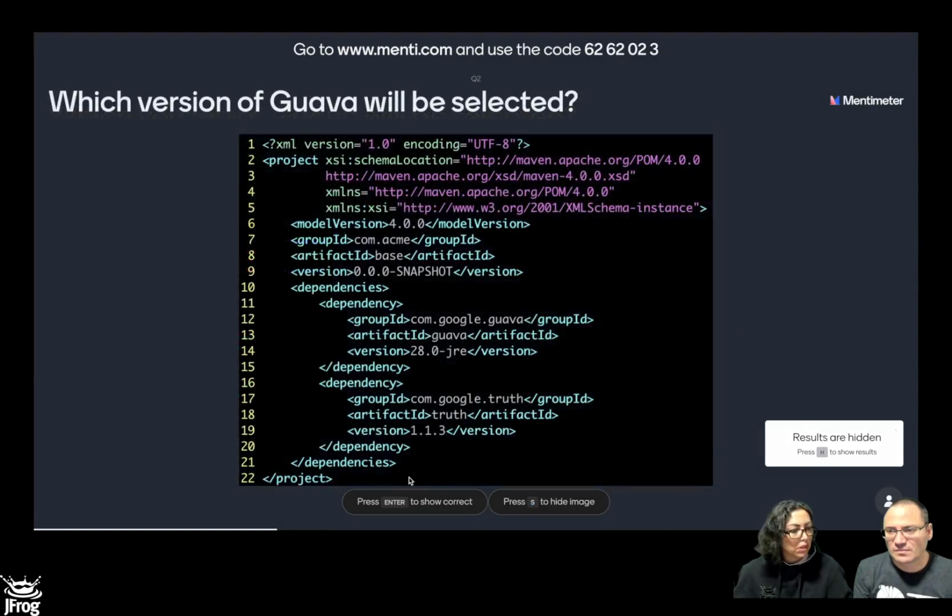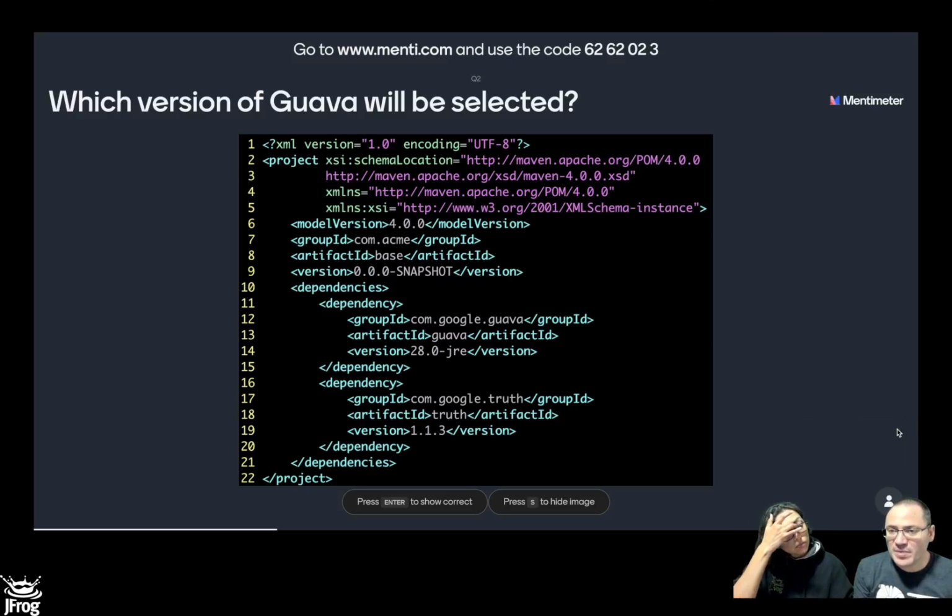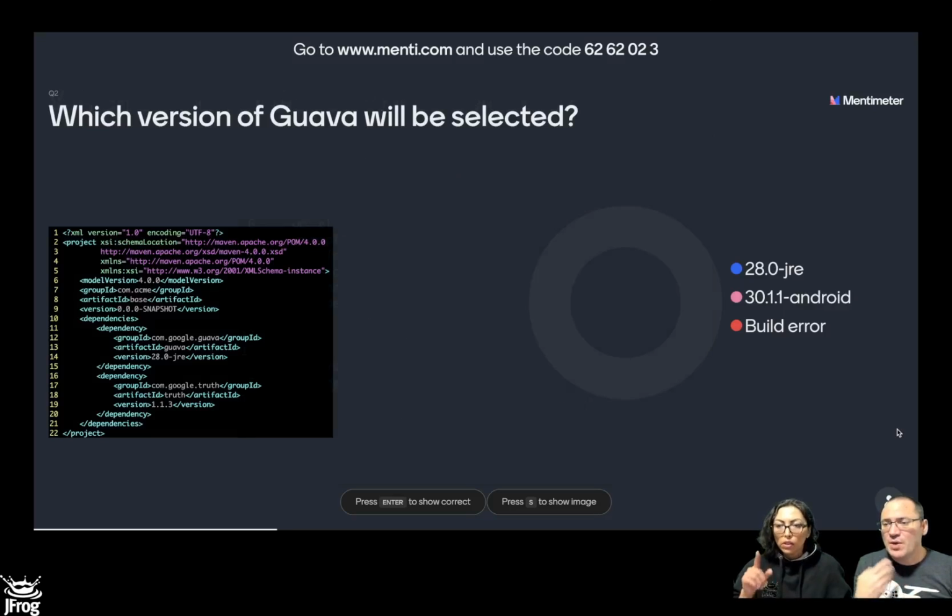Okay, now with this particular POM file, Andres, tell us what is happening here. So we have here again two dependencies. We have Google Guava as an explicit dependency or direct dependency. And we have another dependency called Truth, which we know has Guava as a transitive dependency. So from the point of view of our POM file, we have one hop to go into Guava 28 and one hop to go into Truth, but that goes also another hop down into Guava, I think version 31.1-android, something like that. Okay, so we have 31.1-android.